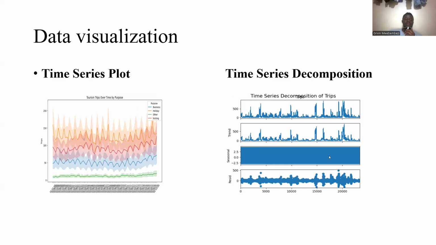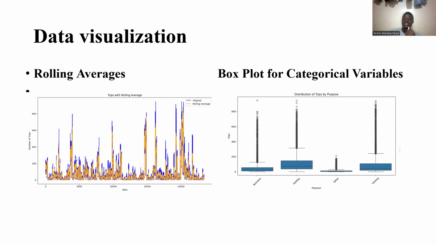And these are the graphs that we are able to plot: the time series plot, the time series decomposition, rolling averages, box plot for categorical variables. All those we did in visualization, and I've already told you why we are doing it.